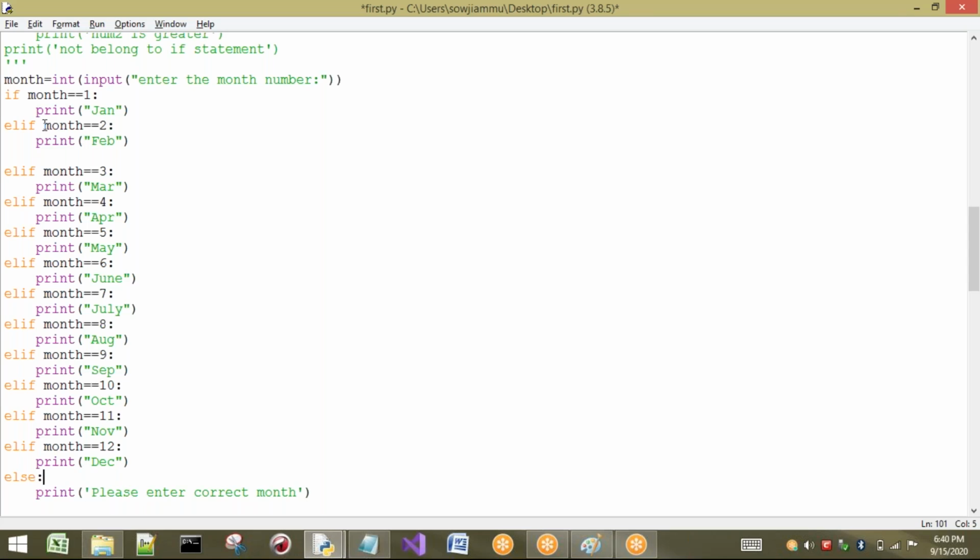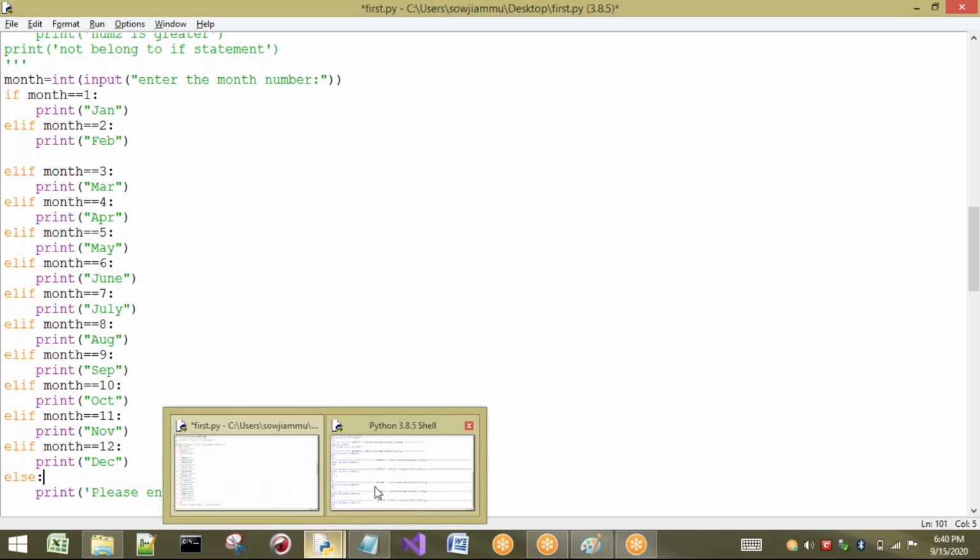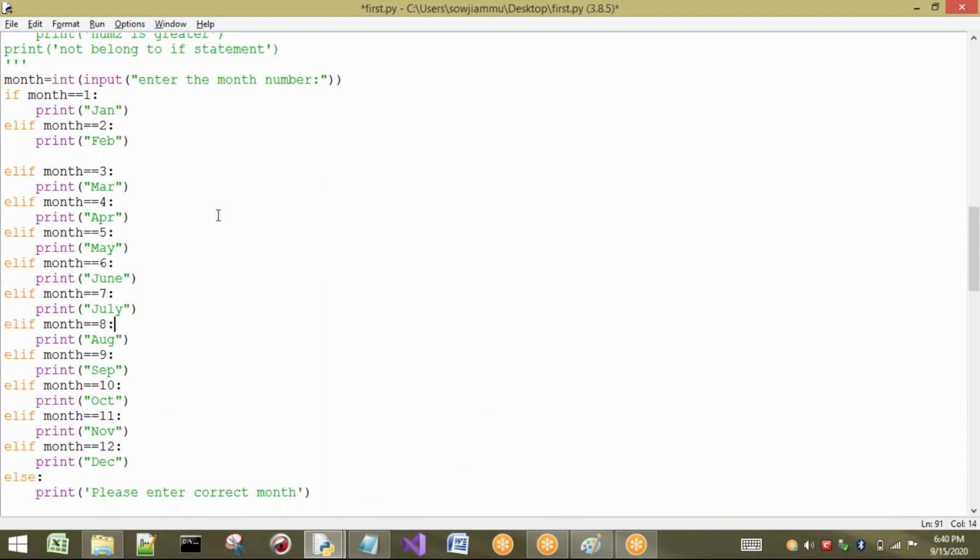Okay, in Python. Then why are we calling these selection statements? For example, in this one, there is a group of conditions here, and I'm going to select only one. I'm not selecting all the cases. Let us consider I have entered month equal to 4. Then only this one will be printed. All the statements will not be printed. Any one of the if or else will be executed. That means it executes selectively based on the condition.